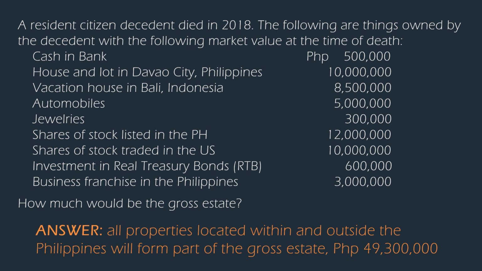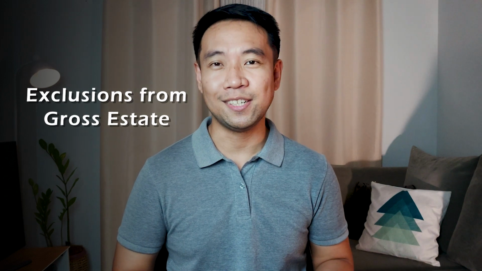Therefore, all of the properties shall be deemed part of the gross estate. On the other hand, if the decedent is classified as non-resident, only the properties located in the Philippines shall be included.